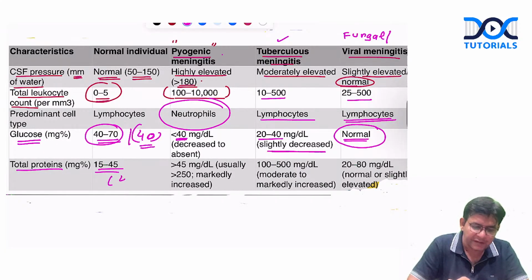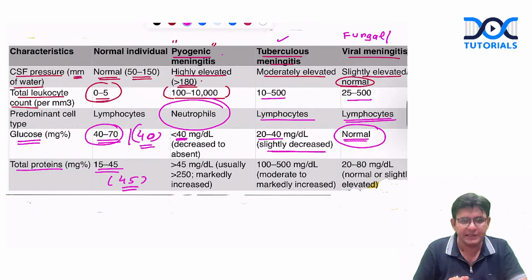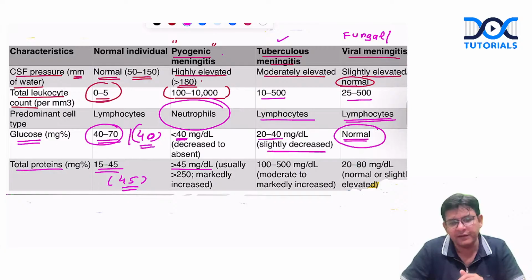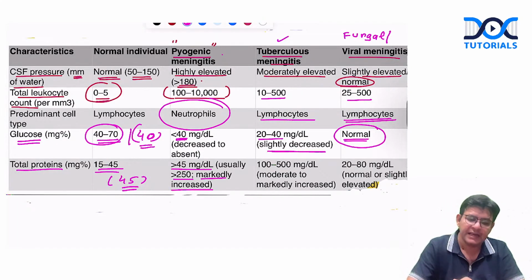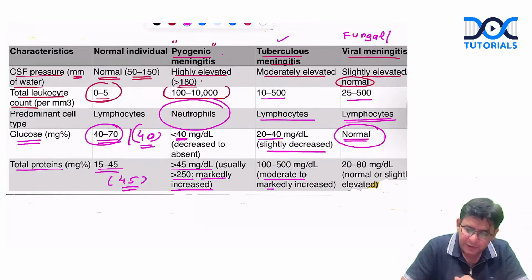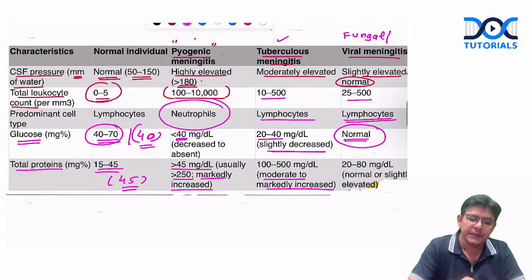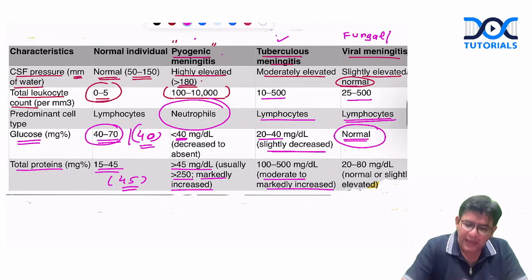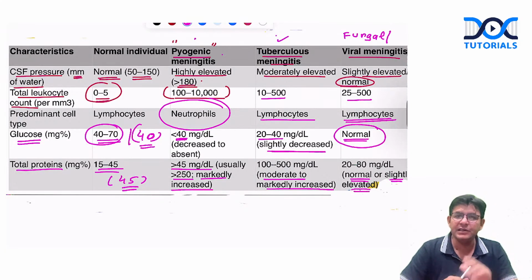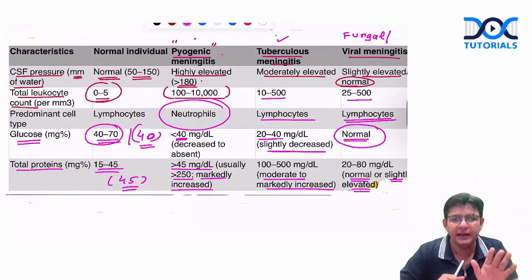You take it as 45, the upper range. Total proteins, in milligram percent, can be this much in the normal ones, and they tend to increase to more than 45 in the case of pyogenic, and can reach more than 250 also. That is markedly increased in pyogenic meningitis. Whereas in tuberculous ones, again, it is moderately to markedly increased. Means in both bacterial ones, the proteins increase markedly or moderately. As far as the fungal one is concerned, either it is normal or slightly elevated.